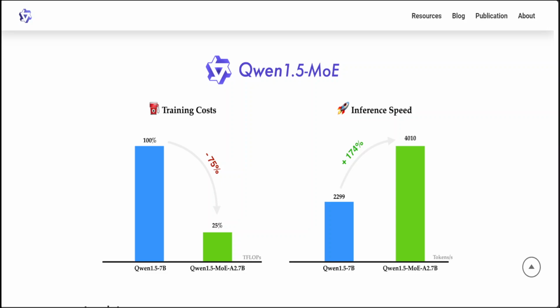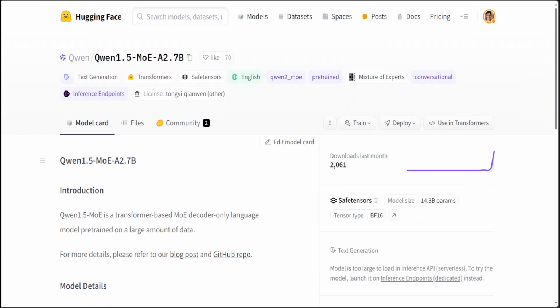Just a note on the initialization feature: the initialization stage of the model is critical. Their initial experiments suggest that training a MoE model from scratch may prove inefficient and challenging to elevate to anticipated peak performance. That is why they started by repurposing or upcycling their existing Qwen 1.8 billion, transforming it into Qwen 1.5 mixture of expert 7 billion. Introducing randomness during initialization significantly expedites convergence and results in superior overall performance throughout the pre-training process. I will drop the link to this model card and you can read further about it.